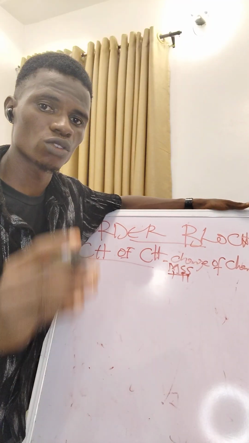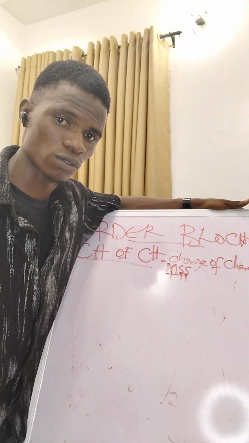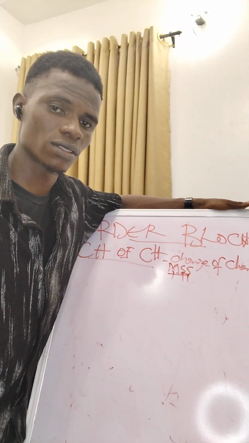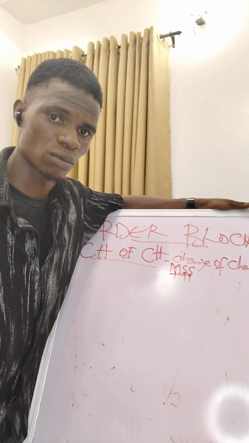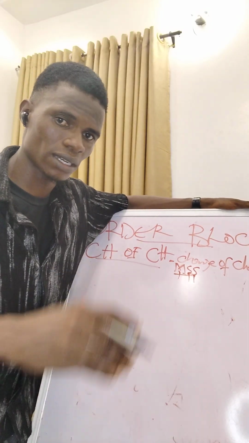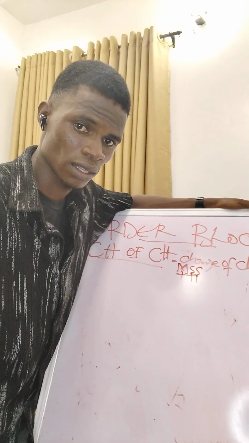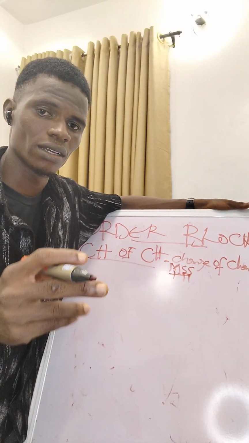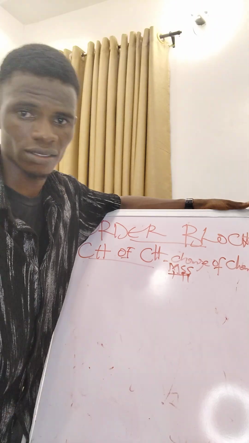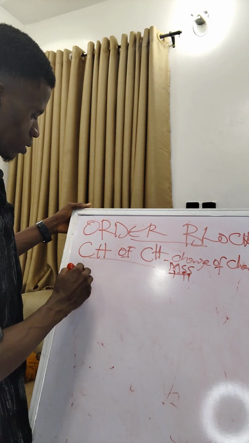For an order block to be valid, it must have a break of structure. Then two, it must have a fair value gap. There must be a zone that market needs to fill, an inefficiency that market needs to fill. So there must be a break of structure and a fair value gap. There are other things, but those are the two major ones you need for now. Okay, let's go with order block first.